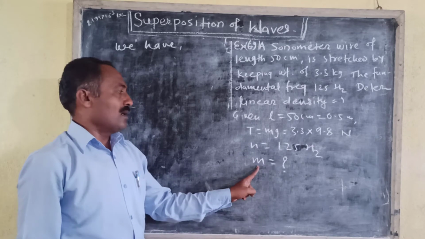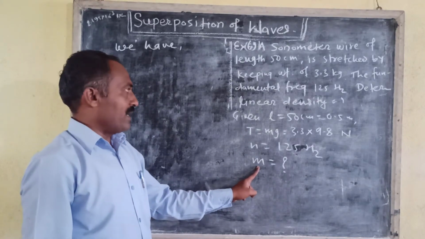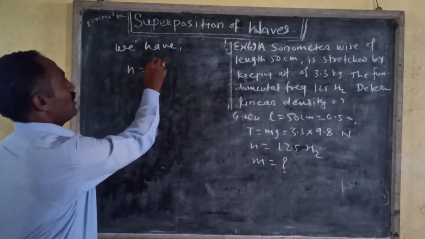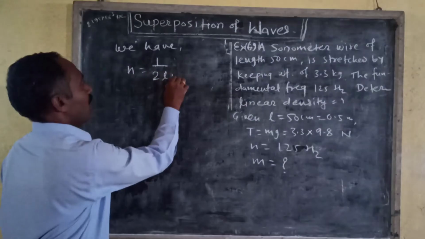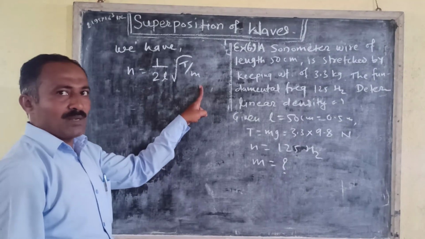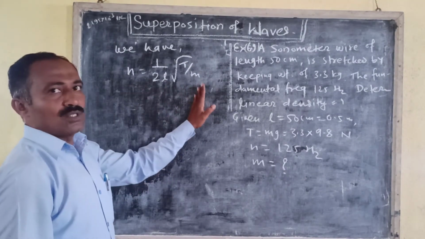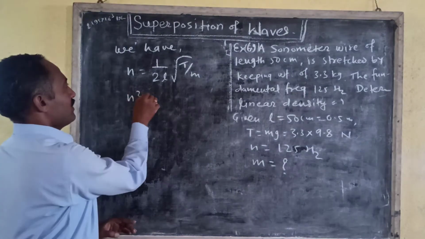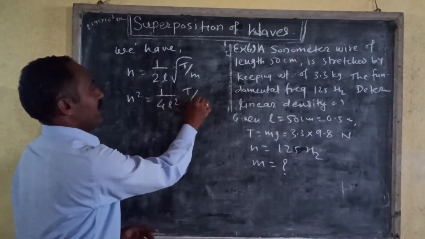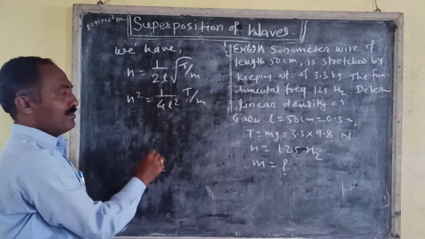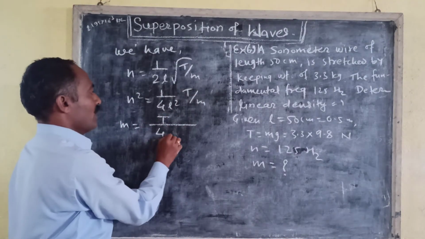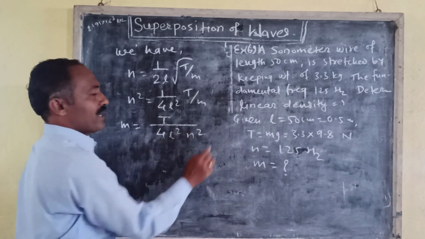Now we know that in a stretched sonometer wire, the fundamental frequency N is equal to 1 upon 2L under root of T by m. Now we have to calculate m, therefore we square both sides. N square is equal to 1 upon 4L square into T by m. Therefore we get m is equal to T upon 4L square N square.